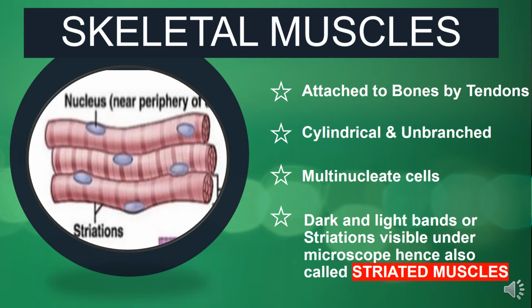So these cells are called multinucleate cells, having more than one nucleus, and when observed under a microscope, these muscle fibers show characteristic dark and light stripes or bands called striations. Due to the presence of these striations, this tissue is also called striated muscular tissue or striated muscles.